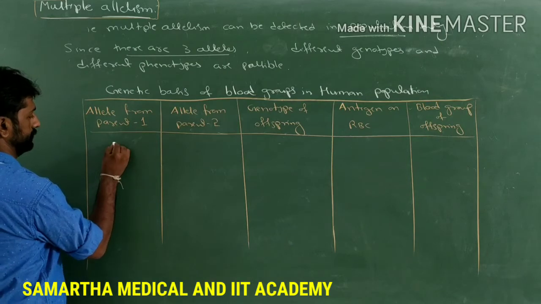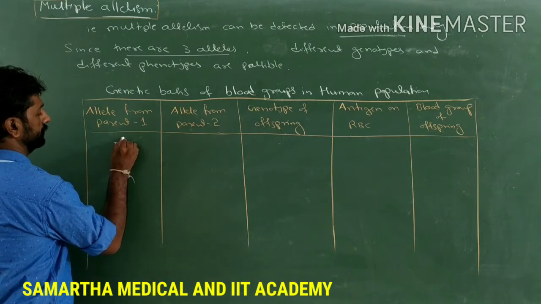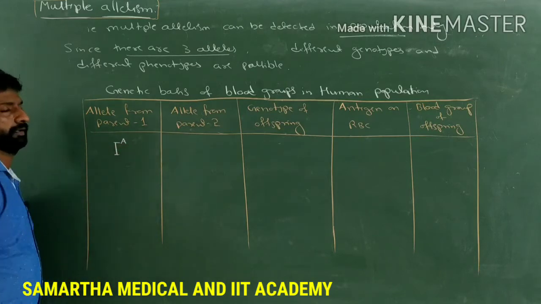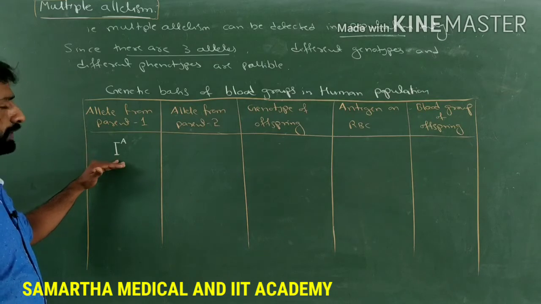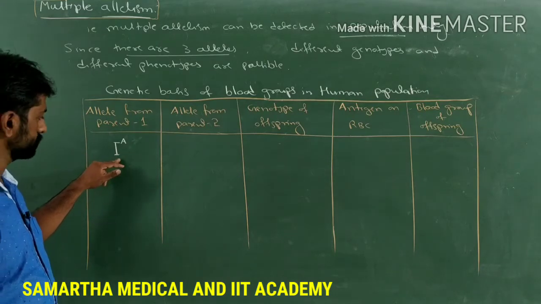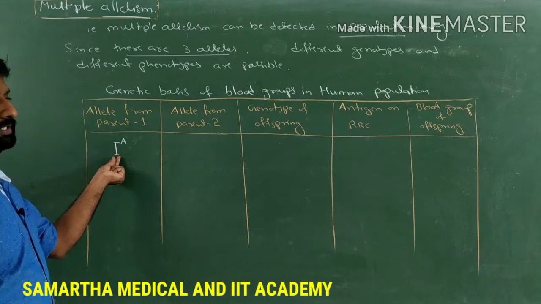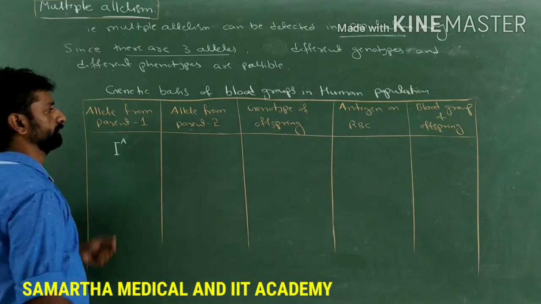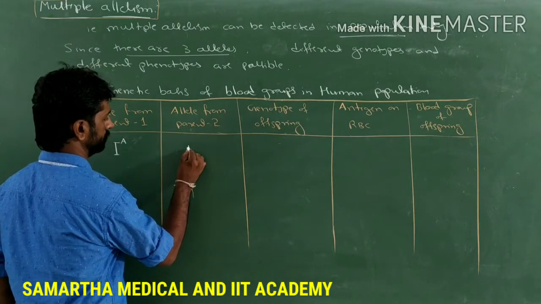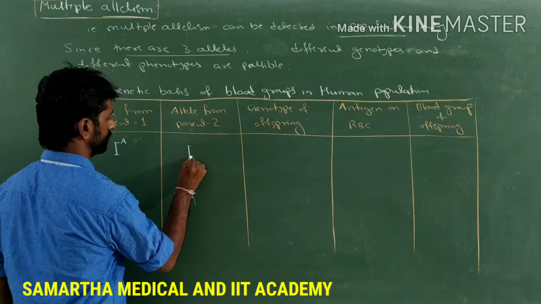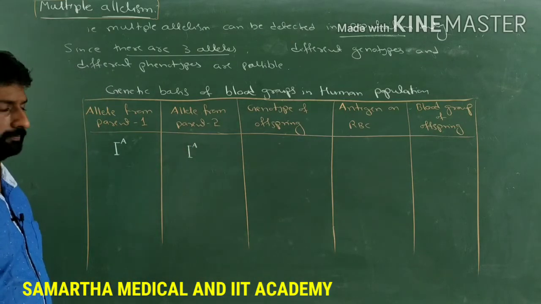So let's write it, for example, the parent 1 considered as a father. The allele from the parent 1 to be incorporated into the gamete is IA, and from the parent 2 is also IA. This is one combination possible.